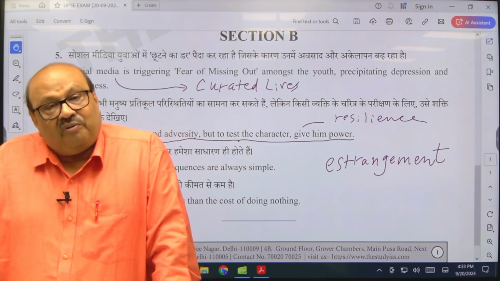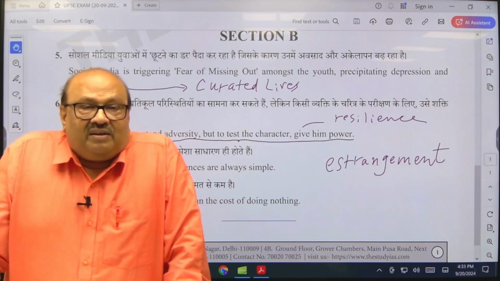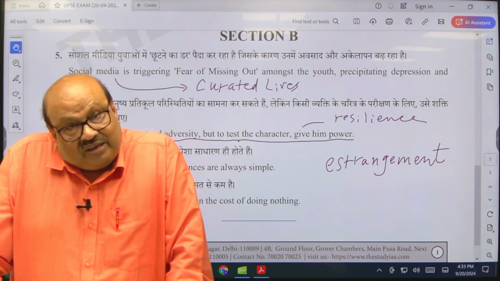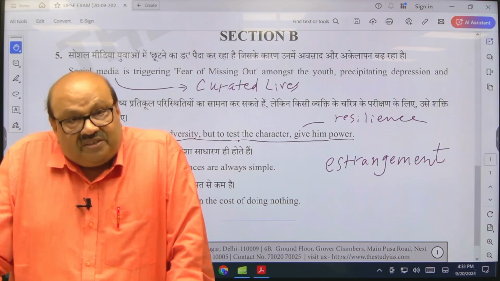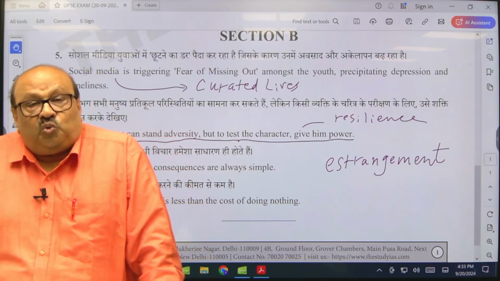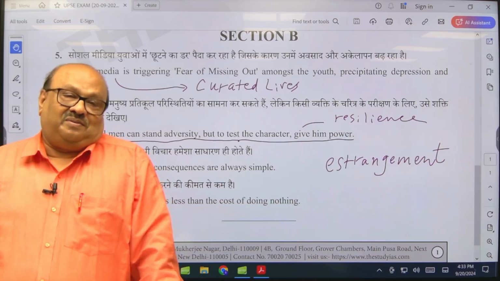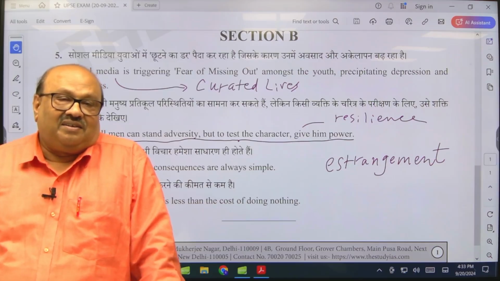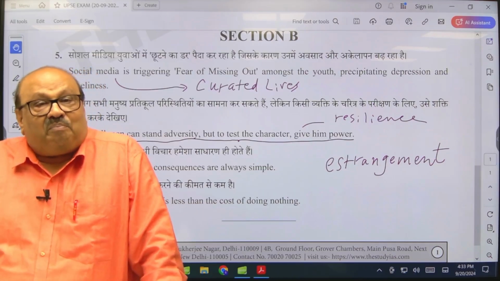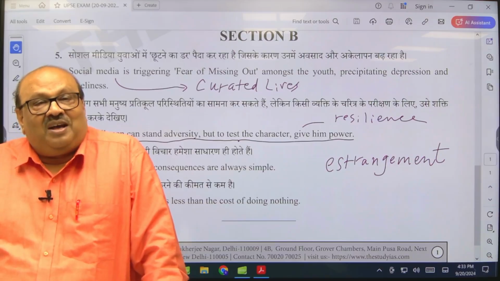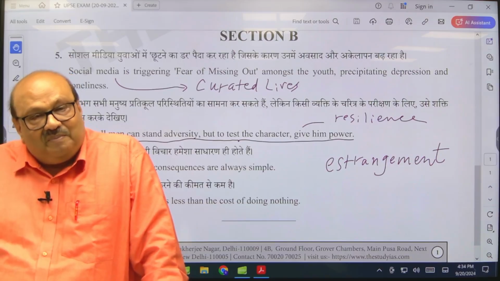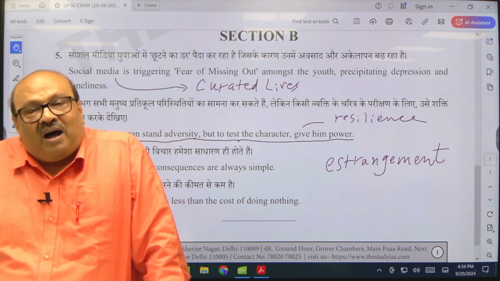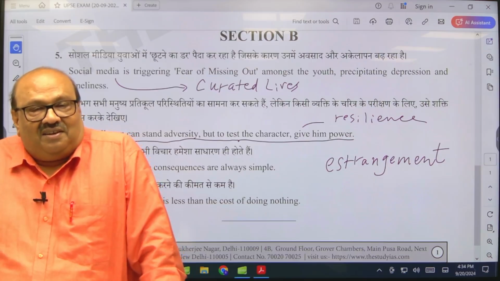If you are very arrogant about your power, that also reveals your character, but reveals your character in a negative light. So to test the character, this statement tells us that to test the character, give a man power. Arjuna had power, Bhima had power, but they could not pass the test of the Yaksha.